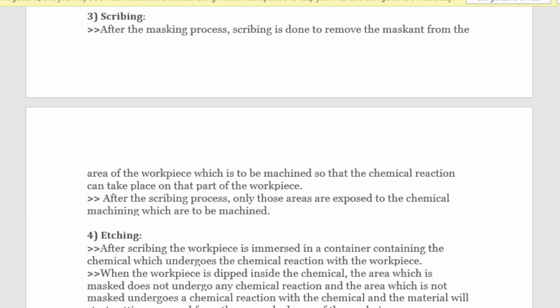So wherever there is a maskant there will be no chemical reaction, and wherever there is no maskant there will be chemical reaction, and that chemical reaction will remove the material.